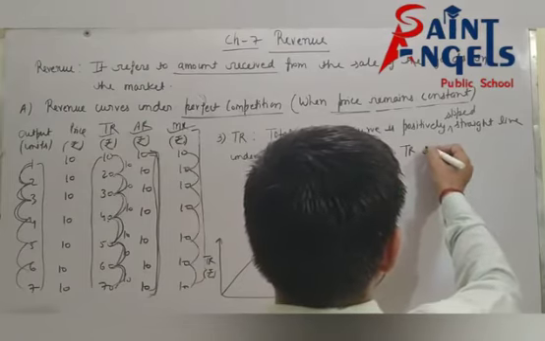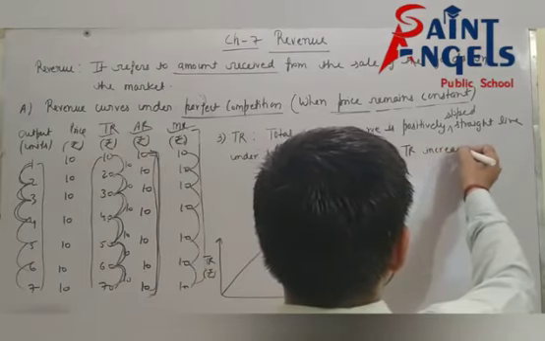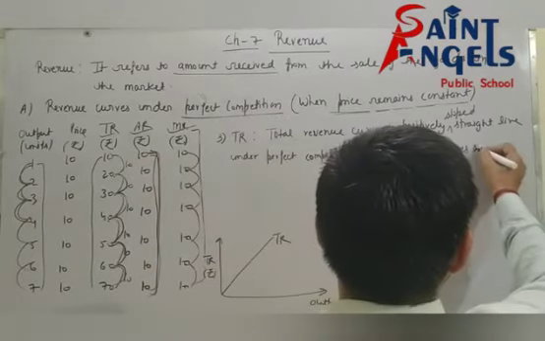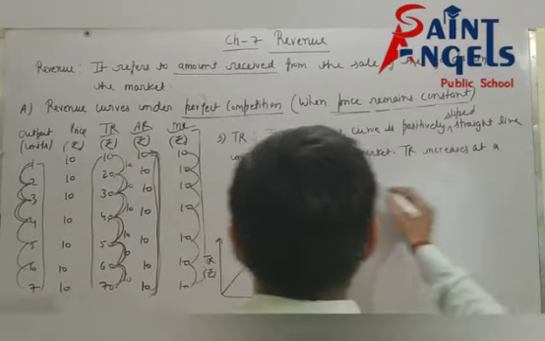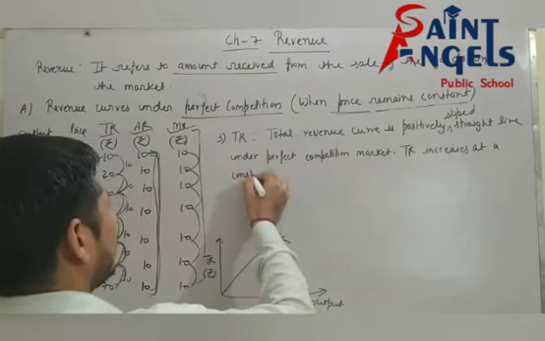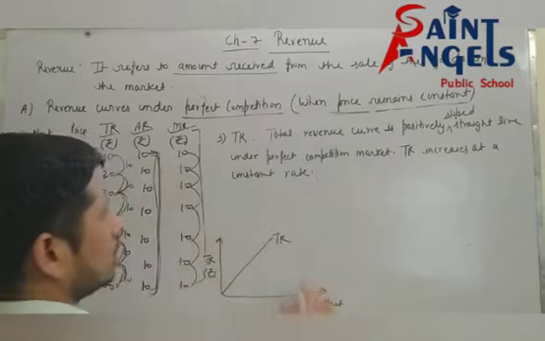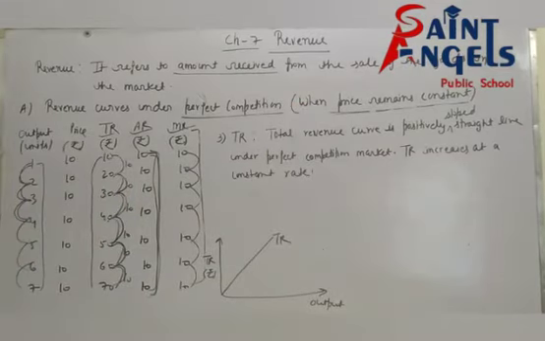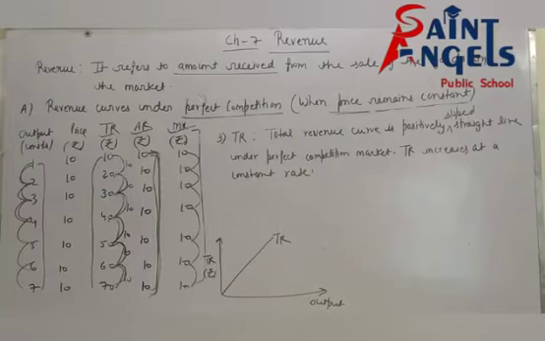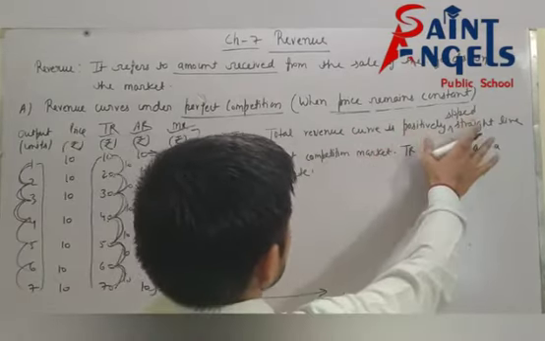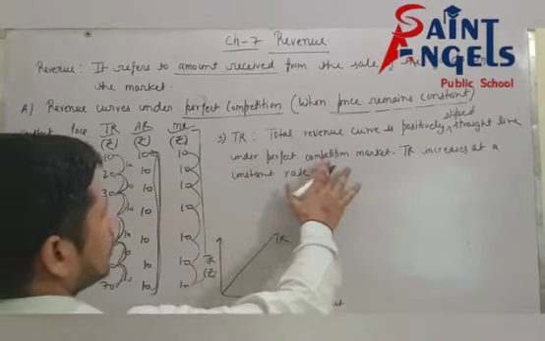See, TR increases at a constant rate. So this is the explanation of TR. Means total revenue curve is positively sloped straight line under perfect competition market.